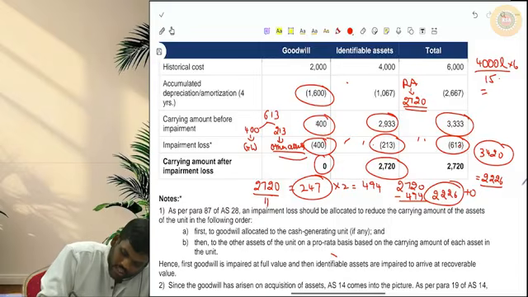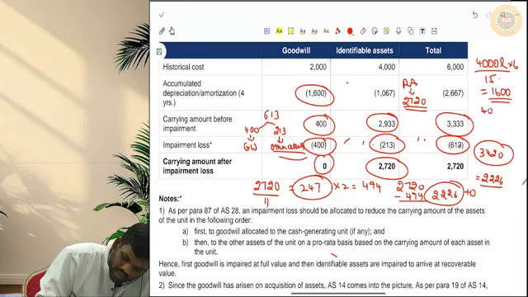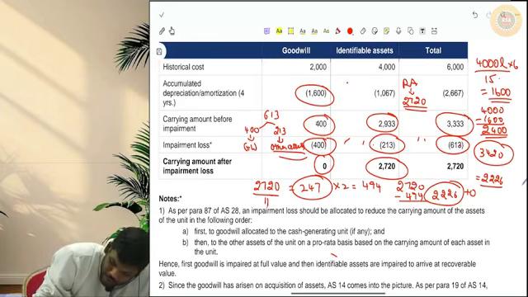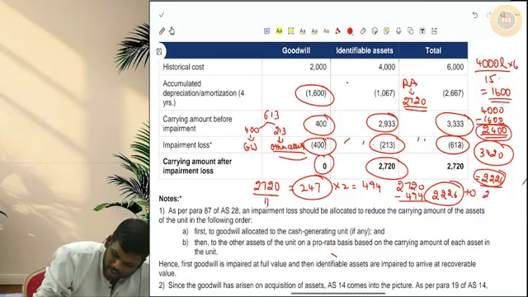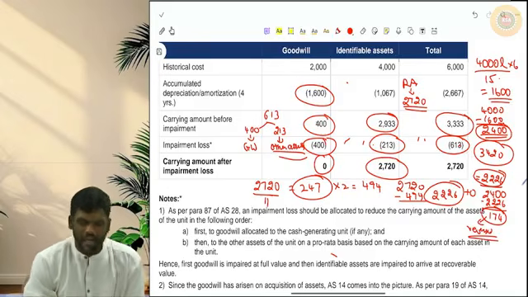So 1,600 will be the depreciation. So 4,000 minus 1,600, 2,400 will be the carrying amount had there been no impairment. So from 2226, maximum we can take it only to 2,400. It cannot go beyond that. So 2,400 minus 2226, 174 is the amount of impairment loss that can be reversed.